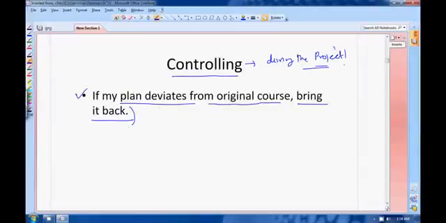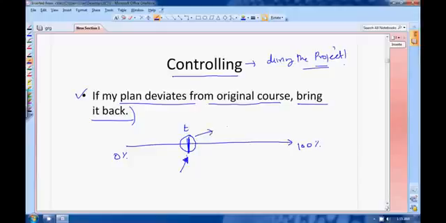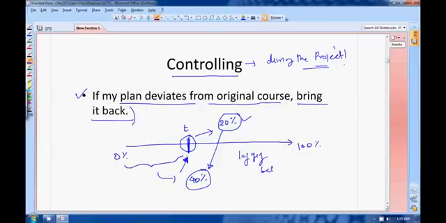What does this mean is that, suppose your project is running like this. This is from 0% to 100%. Now at some point of time, say t, I want to check how much my project has been completed. Suppose I get that my project is completed 20%, but according to my plan it should have been completed 40%. So you can see from here that your project is actually lagging behind, so you have to take some action to speed up your project. This is what controlling means.